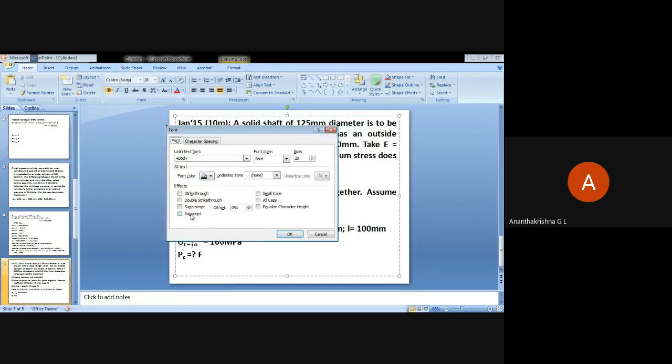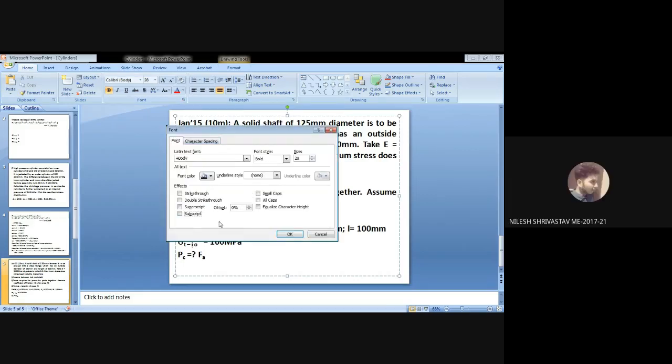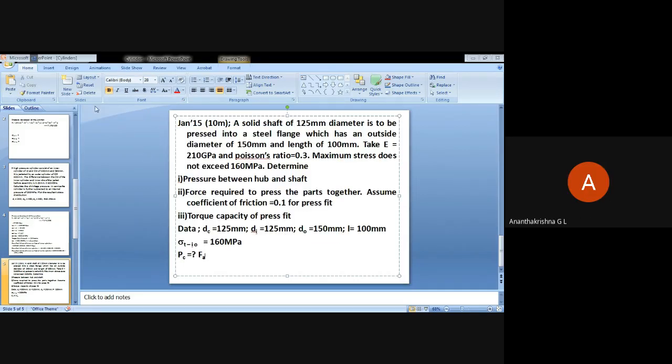Have you taken the axial force equation, Nilesh? Axial force is pi d l into F into PC. That will give us the axial force.